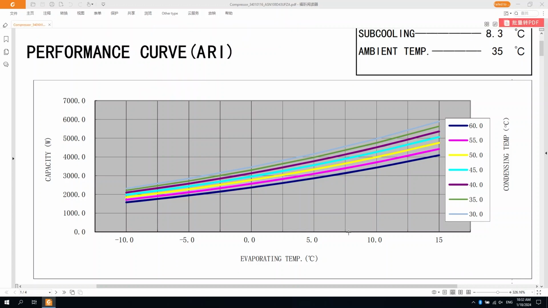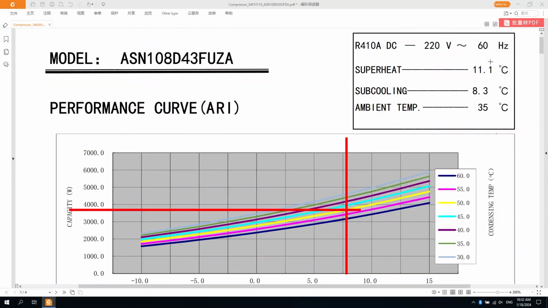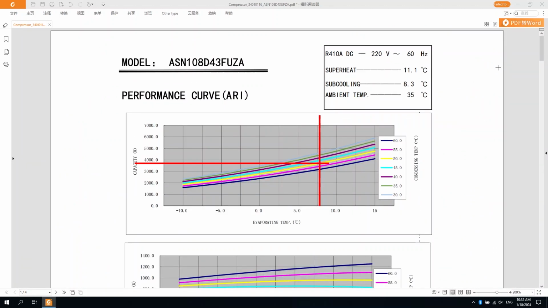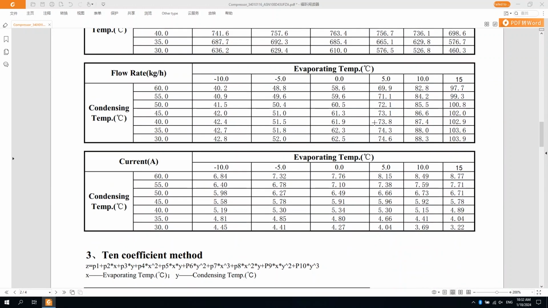For example, here we want to check the cooling capacity at 7.6 degrees evaporating temperature, 50 degrees condensing temperature, and 60 Hz speed. From the intersection of the drawings, it can be seen that the approximate cooling capacity is 3,800 watt, and the deviation of visual inspection is relatively large. If the speed is 90 Hz, you have to check the 90 Hz curve.